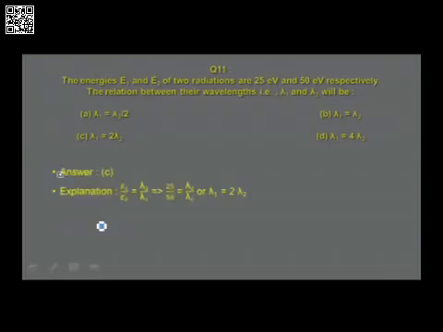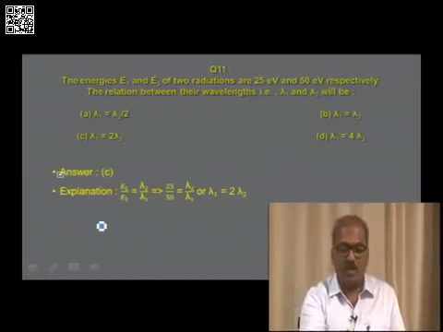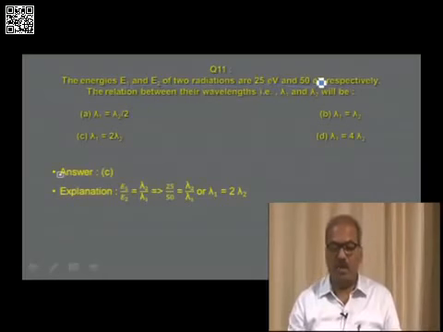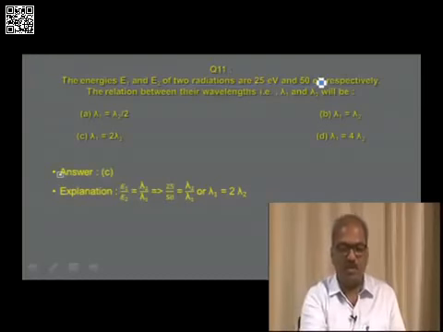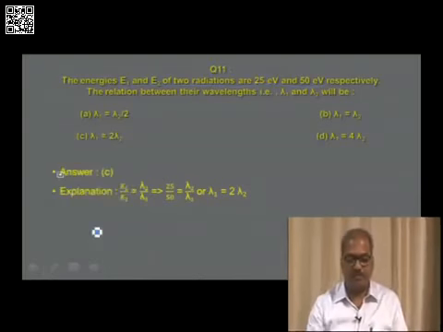The answer I have given: E1 by E2 is equal to lambda 2 by lambda 1. E1 and E2 values are given as 25 electron volts and 50 electron volts. Substitute the values in this expression. 25 by 50 is equal to lambda 2 by lambda 1, or simplifying, you get lambda 1 is equal to 2 lambda 2. Therefore the answer is in option C. So therefore we go to the next question.